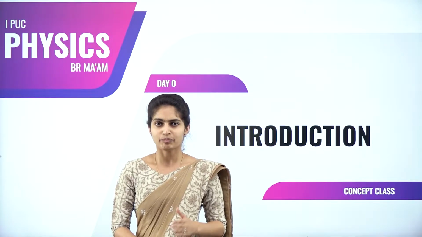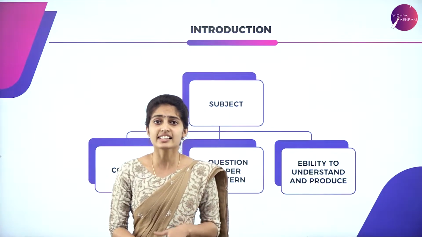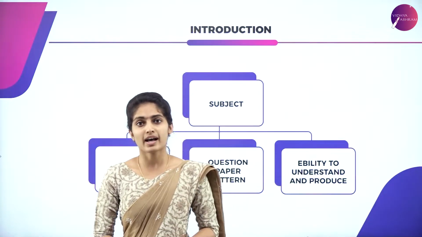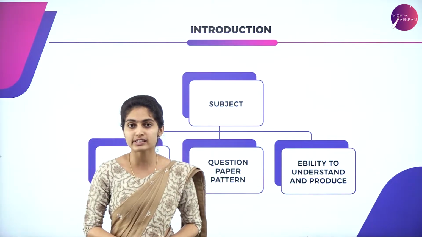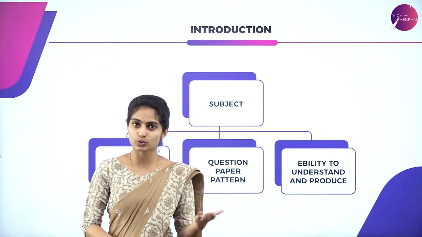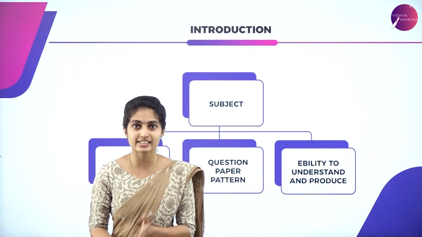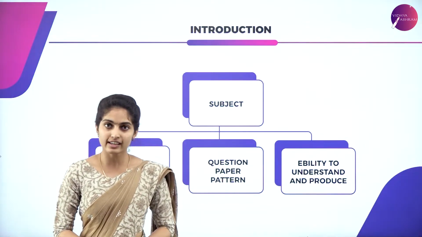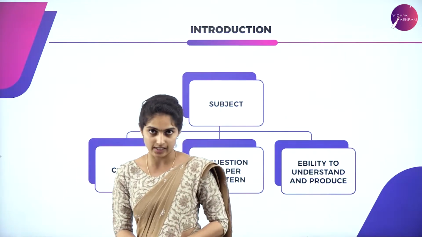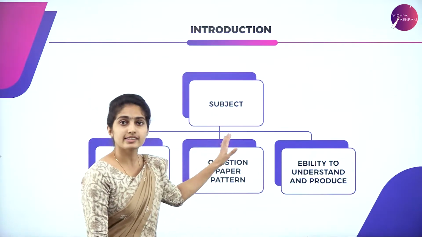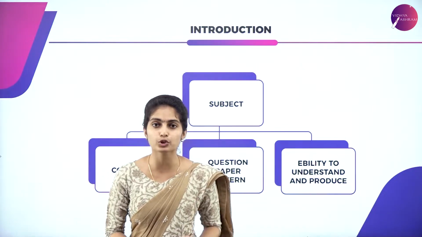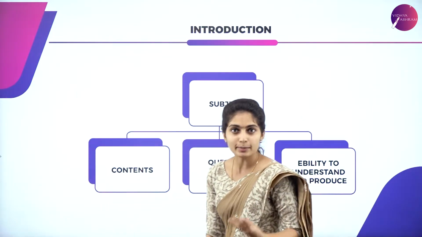So, science. Science has two branches. One is physical science, one is biological science. In physical science, there are two divisions. We have physics as well as chemistry. Physical science is a study of the behavior of the non-living things which are around us. So here, in this subject, physics, we will have to understand three concepts.